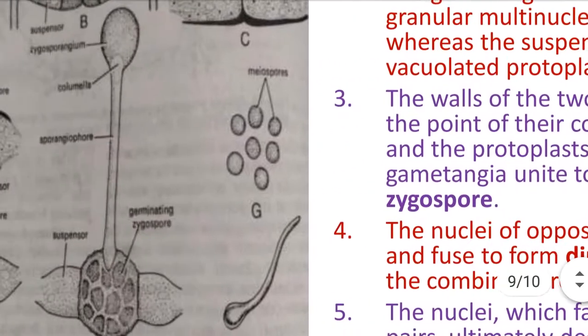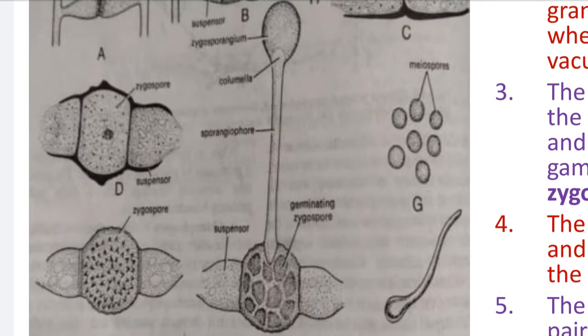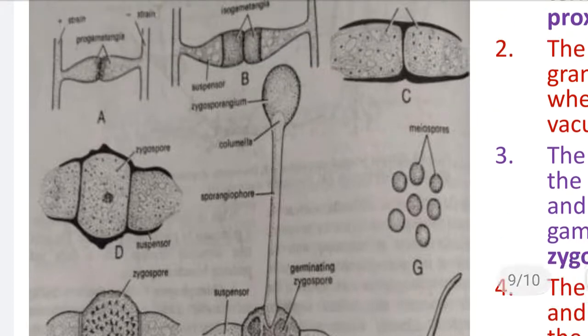And in the D diagram, due to fusion of the protoplasmic material, the first event of sexual reproduction takes place, that is plasmogamy. Then immediately the second event of sexual reproduction takes place, that is karyogamy. The nuclei present in the antheridium and oogonium fuse with each other. Basically, antheridium and oogonium are multinucleate structures, antheridium having the male haploid nuclei and oogonium having the female haploid nuclei. Which comes first in fusion?